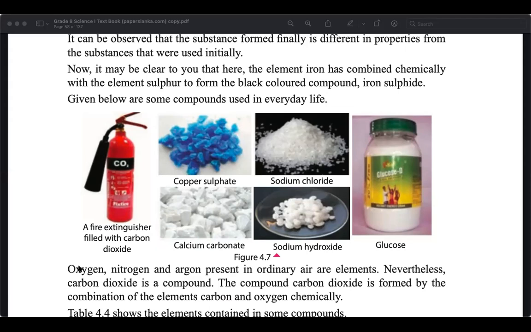H2O2, hydrogen peroxide, is also hydrogen and oxygen. And there is something called D2O. D2O has the same hydrogen, but it has some different bond. This is not H2O.